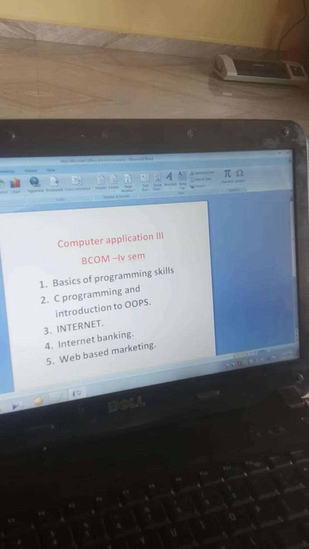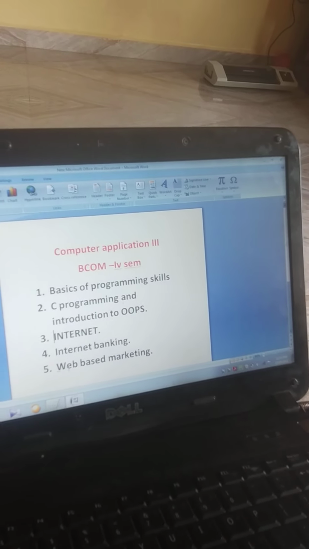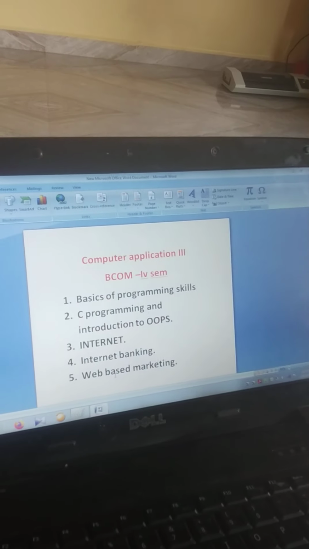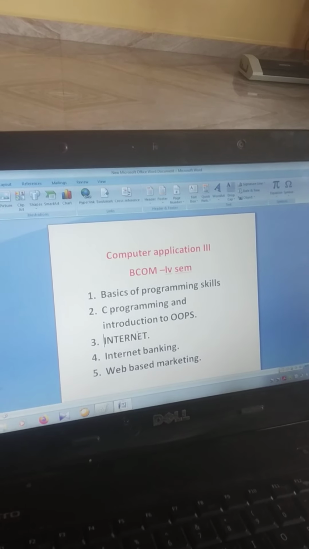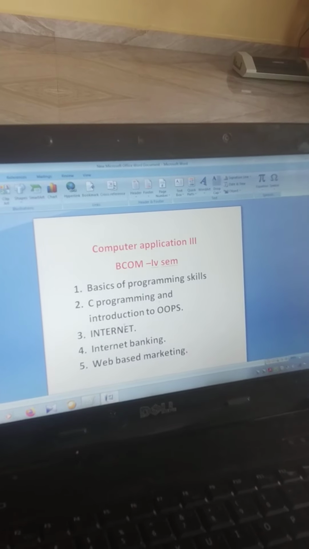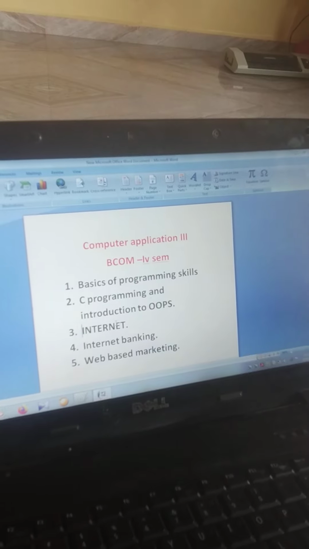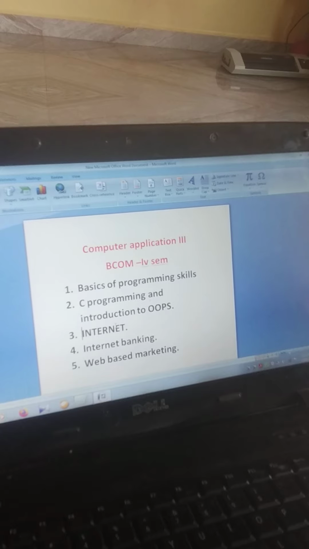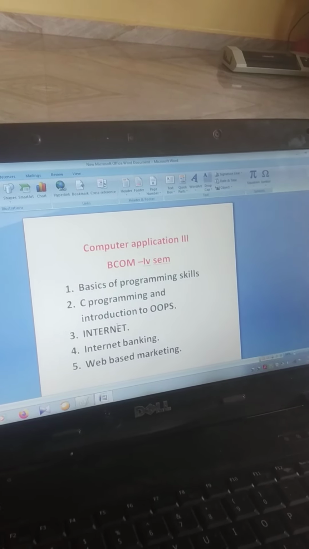Next are your 3rd, 4th and 5th chapters: internet, internet banking and web based marketing. These are three chapters with respect to theoretical concepts. What is the internet, how it started, how it evolved. Evolution means history. We will also study DNS, websites, and how search engines are used in the internet. These concepts are very easy.